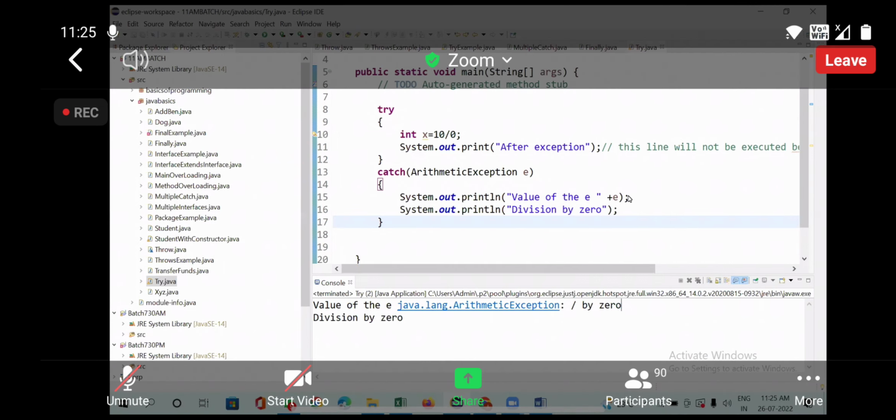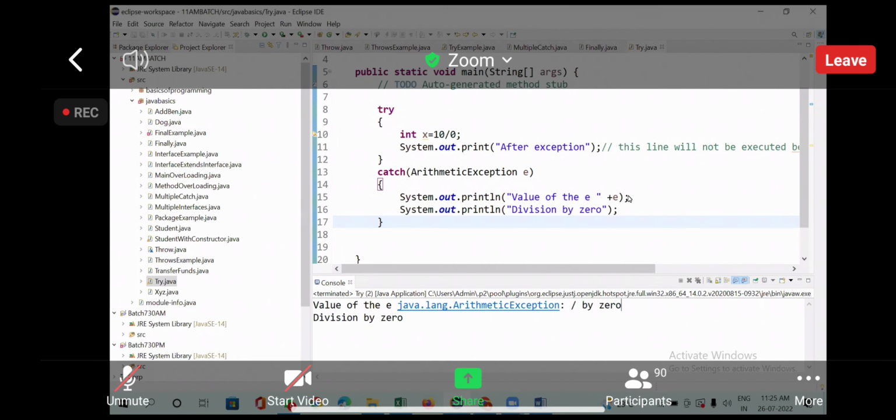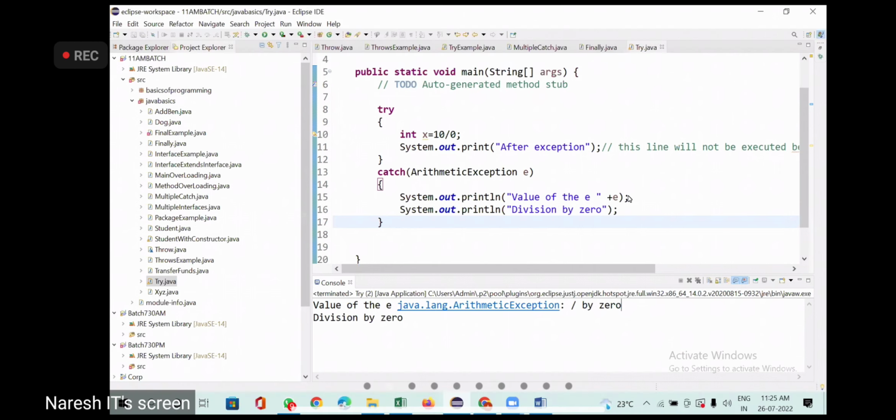But if you want to throw an exception yourself, explicitly and separately, without waiting for JVM, then you go for using the throw keyword.